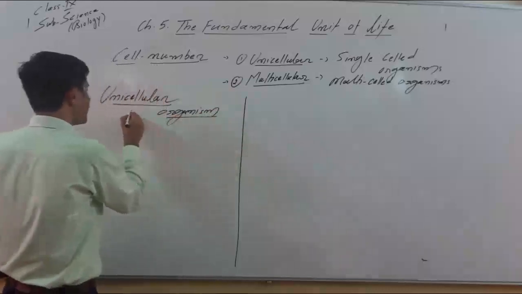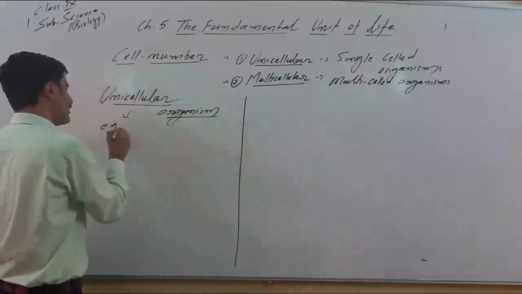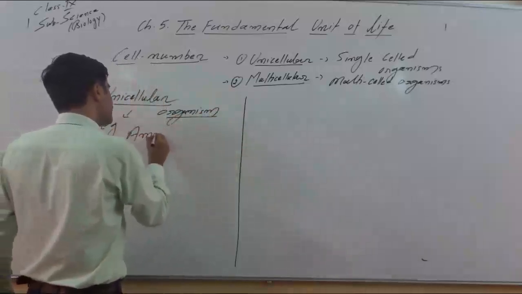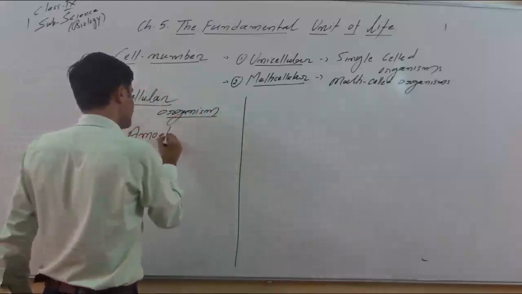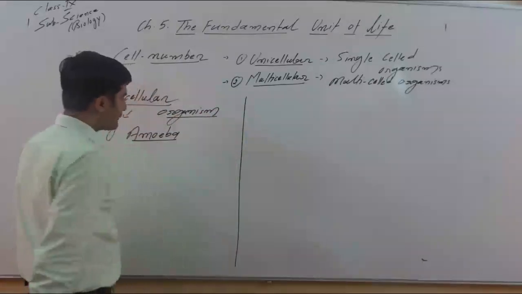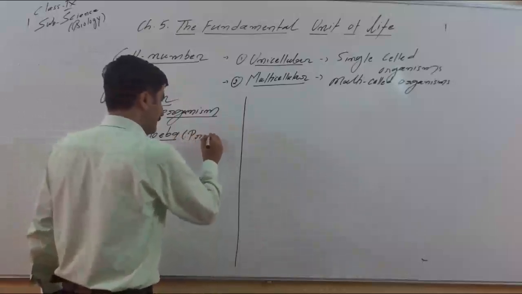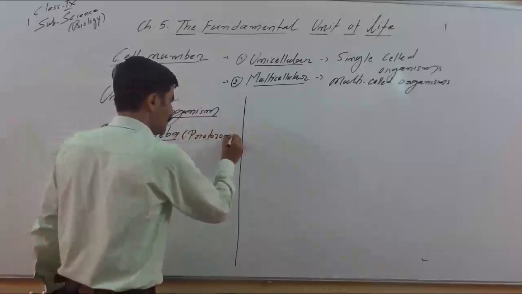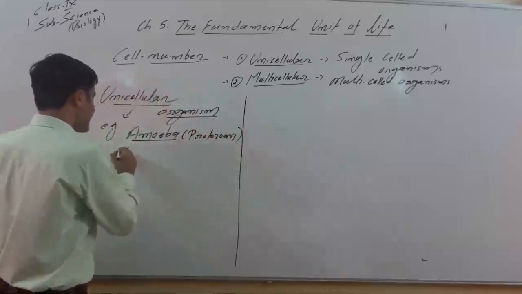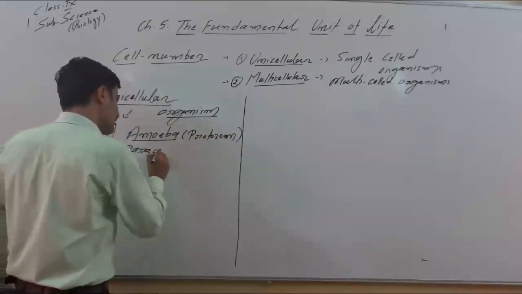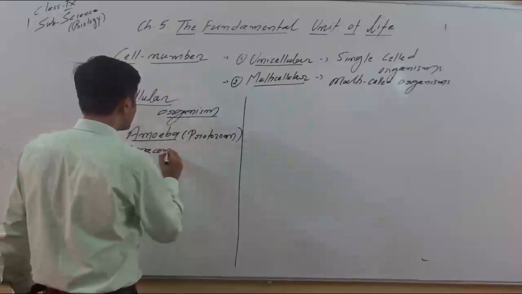The best example of a unicellular organism is amoeba, that you have studied from your junior classes also. Amoeba is a protozoan. Besides amoeba, one more example given in NCERT is the paramecium.